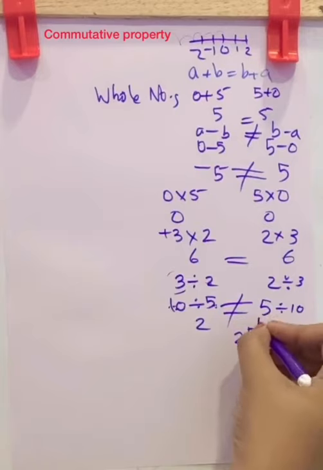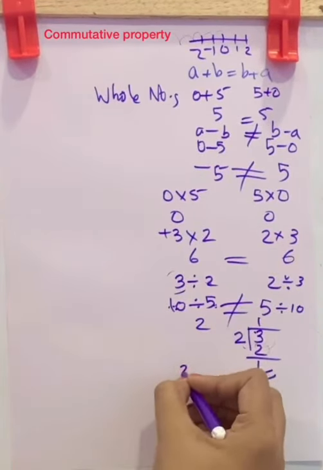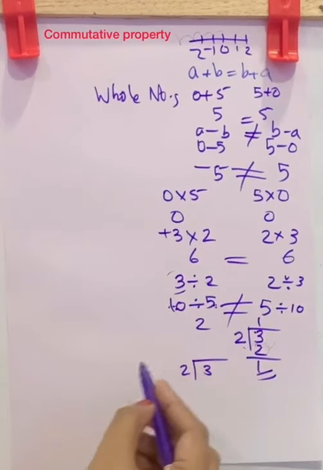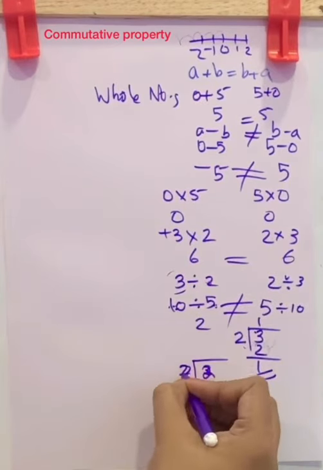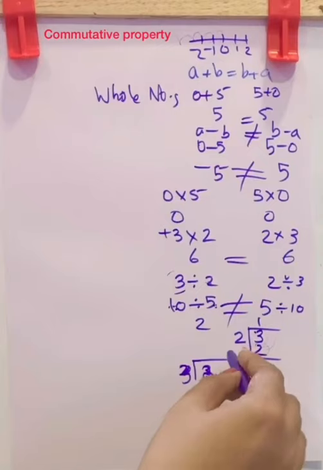How many times? 1 time. Balance is 1. Now what about 2 divided by 3? 2 is the dividend here and 3 is the divisor. Can you multiply any number to get 2? No. So you have to put a decimal and all. So this is not equal.